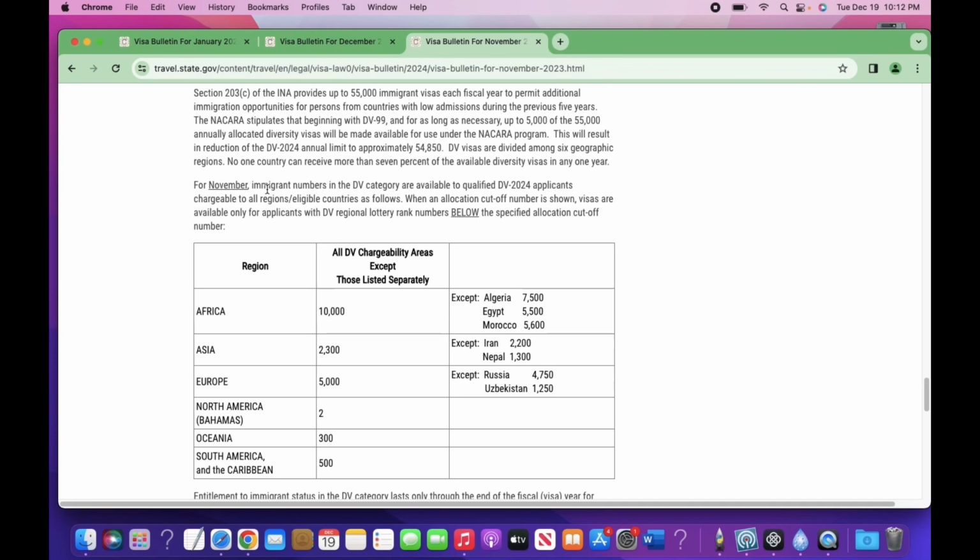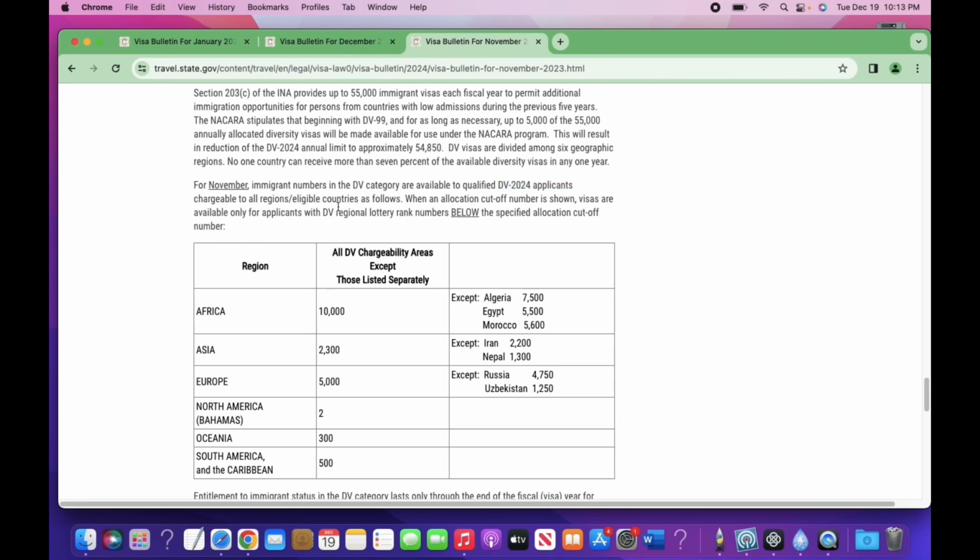So for November, the immigrant numbers in the DV categories are available for qualified DV 2024 applicants chargeable to all regions and eligible countries as follows. When an allocation cutoff number is shown, visas are available only for applicants with DV regional lottery rank numbers below the specified allocation cutoff number.